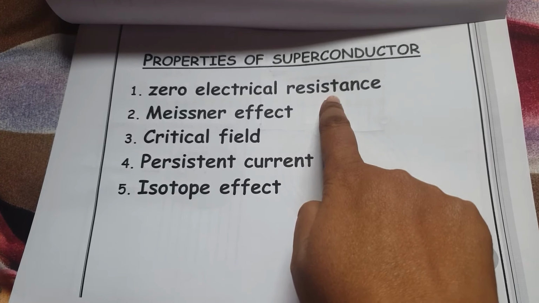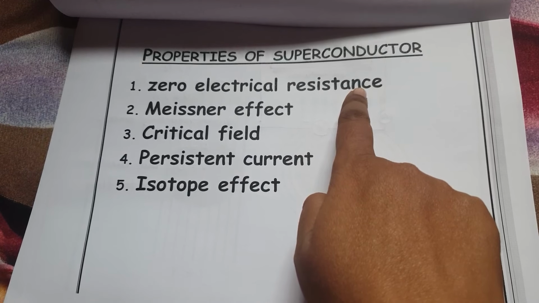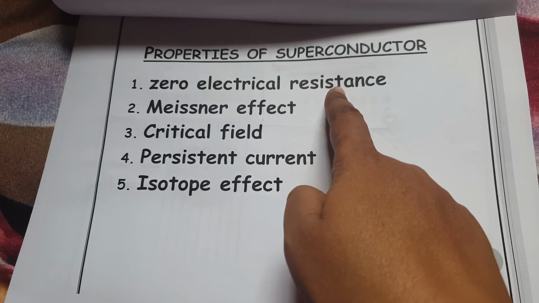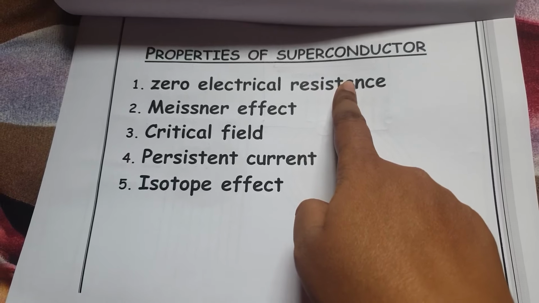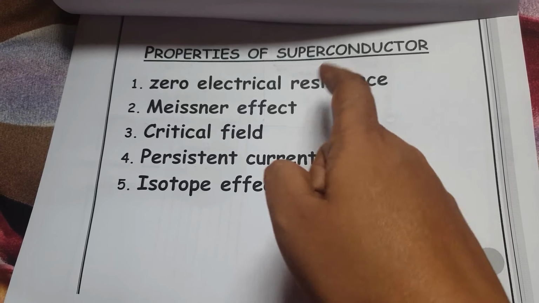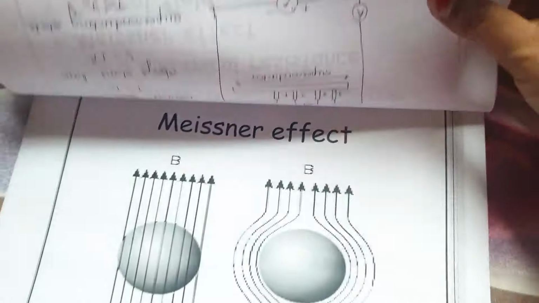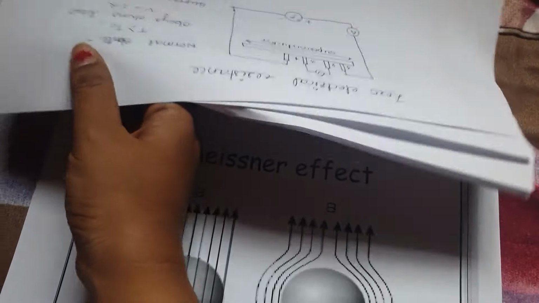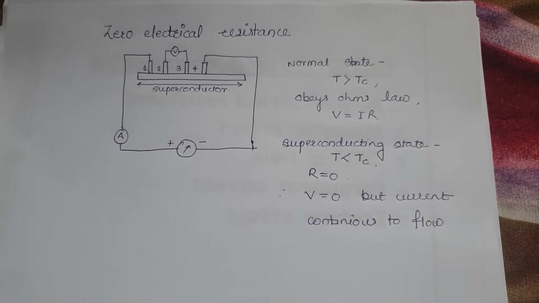Zero electrical resistance, this property is itself in the definition of a superconductor, that a superconductor has zero electrical resistance. But we'll prove that by using a small experiment. So we'll just see this. I will just show you this zero electrical resistance. So this is the 4 probe method.